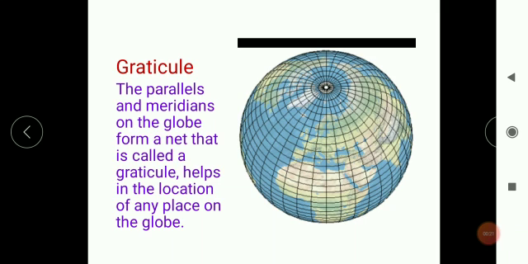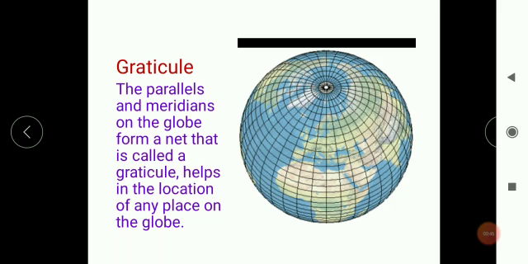Now, what is this graticule, children? Till now, we have learned something about the parallels and meridians, isn't it? Remember vertical and horizontal lines, parallels and meridians. But when these parallels and meridians together form a network or a net-like structure, it is known as a graticule. So, the parallels and meridians on the globe form a net that is called a graticule.